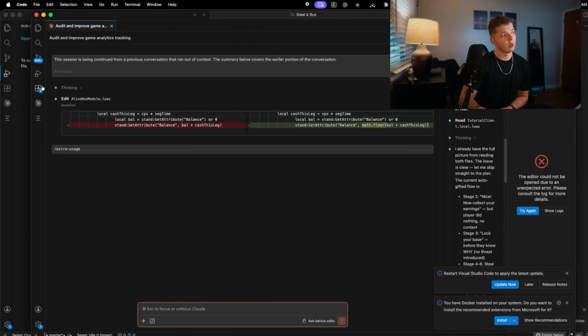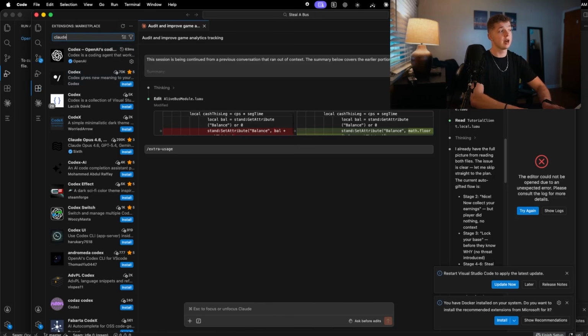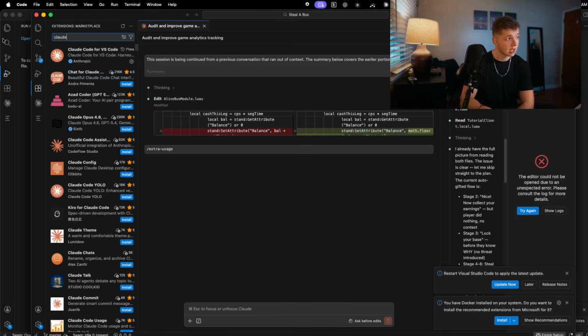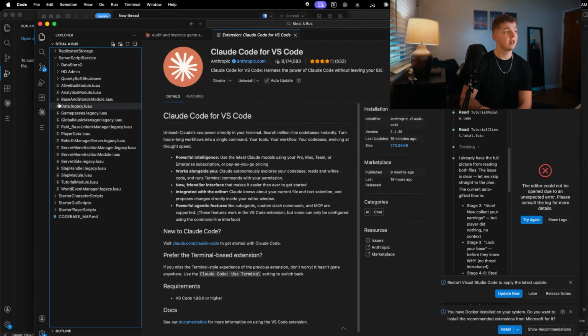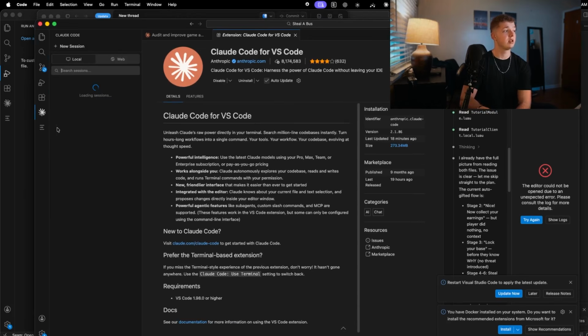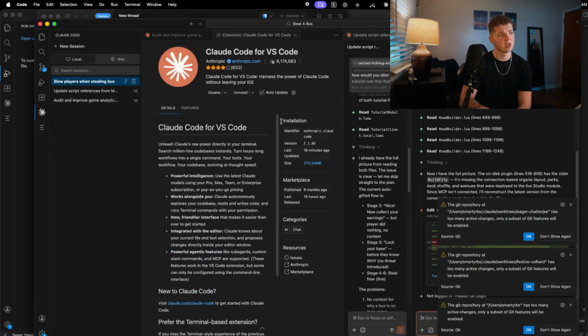Then you'll want to install the Codex plugin, and if you're using Claude, which costs money right now, you can't use it for free. There might be a free trial, but it would be very minimal if they do have one. Go ahead and install the Claude Code extension. And then from there, you will be able to open these agents on the left sidebar. And they will also show up in the top right here.